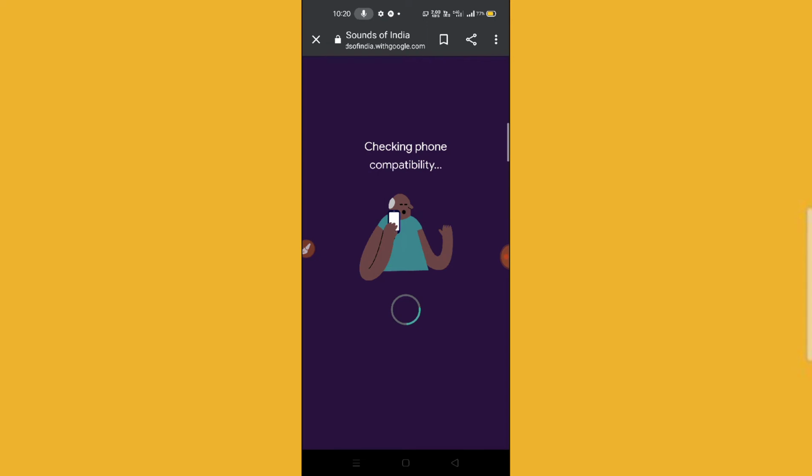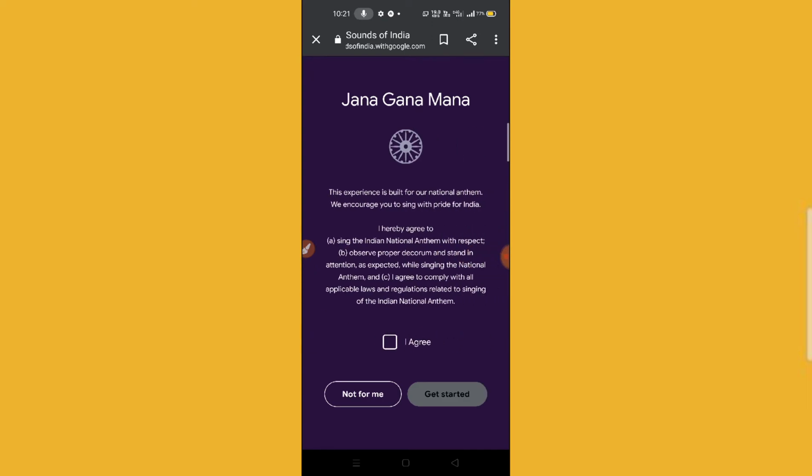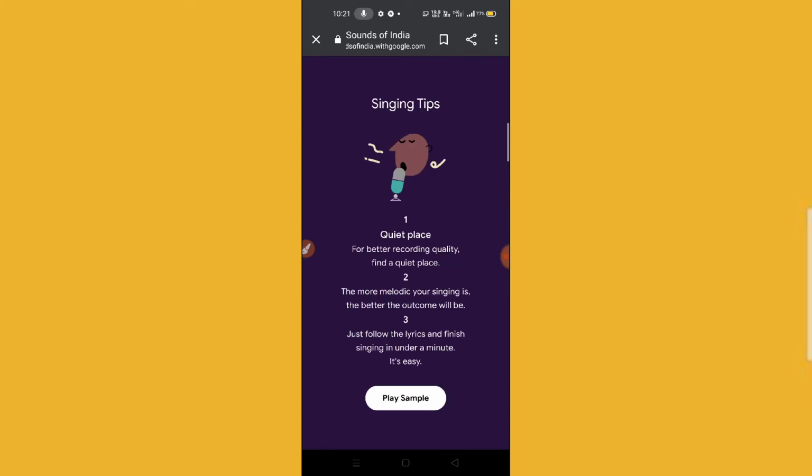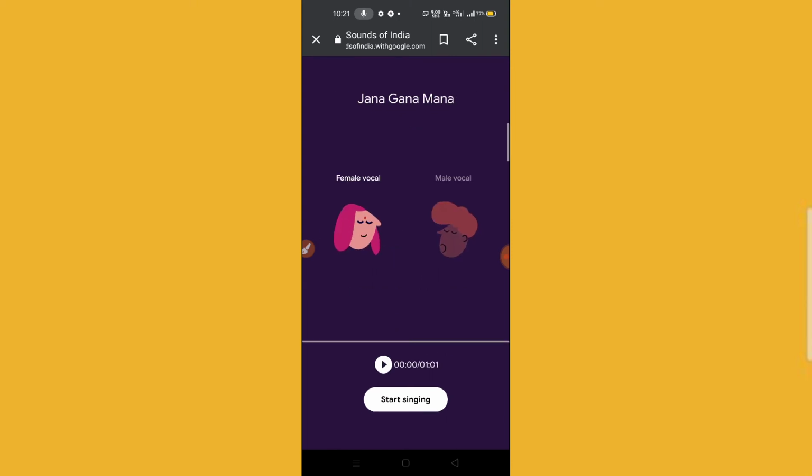Then this type of interface will be coming up in your phone, checking font. Now simply click on the next option and then click on I agree and get started. Now you can see this type of interface. Just click on play and start singing.